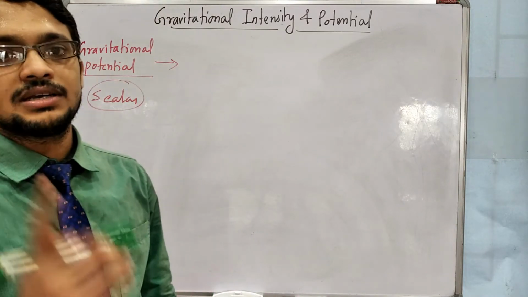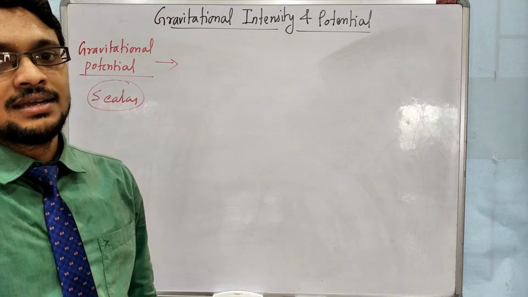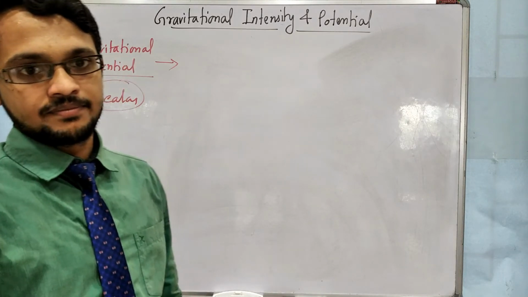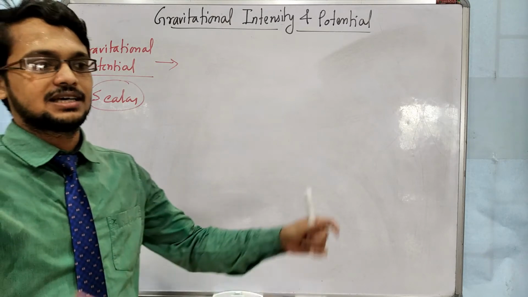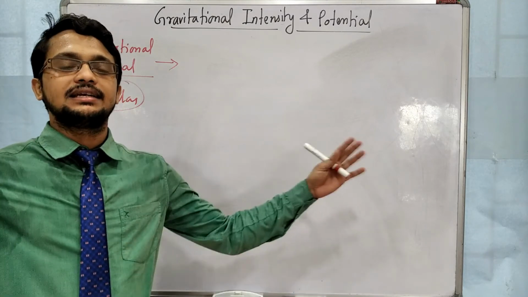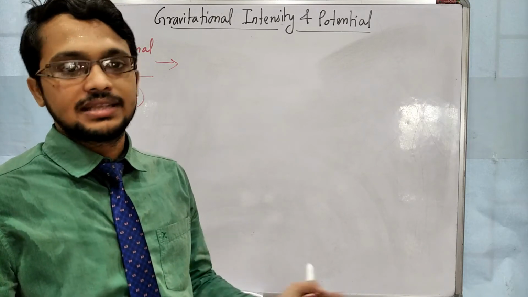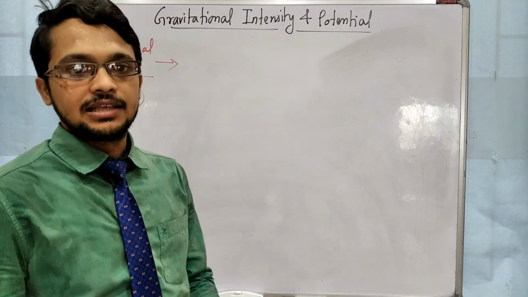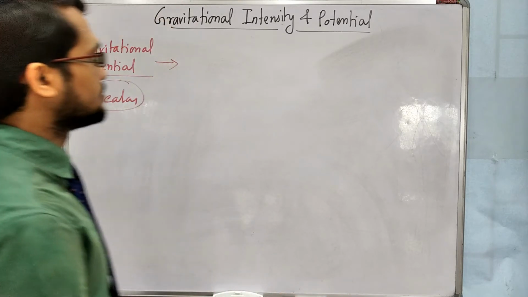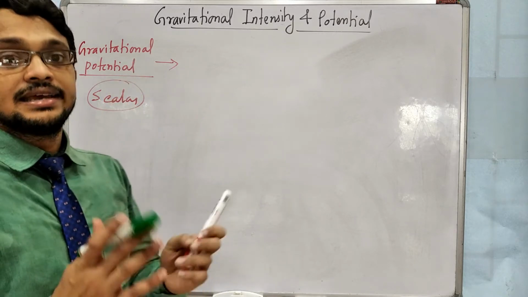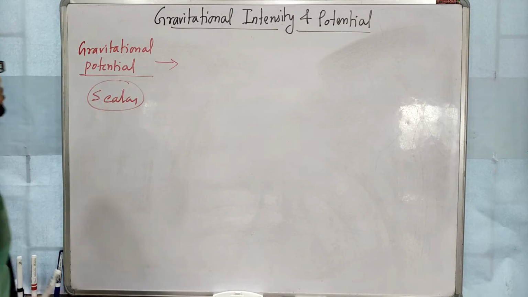But one potential we will take at such a point that the potential at that point is zero, like infinity. When two objects are separated by a very large distance, that means there is no attraction between them, so there will be no potential at the point which is at infinity. So I will define the gravitational potential using infinite distance. Look at this.